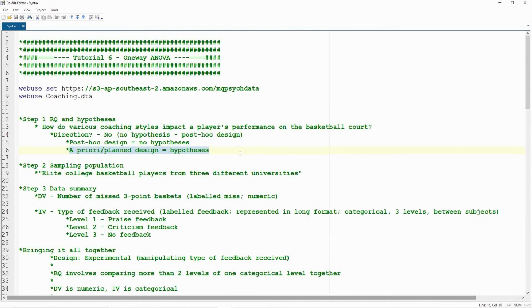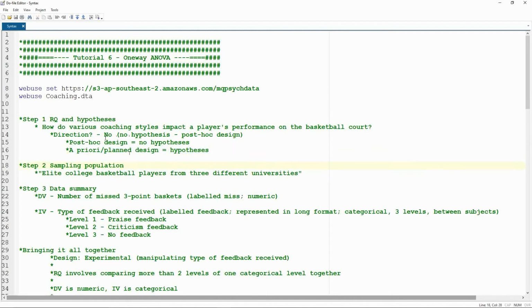So it seems kind of arbitrary at this point to have fancy words that basically mean do I have hypotheses or not, but we'll see later on why it's so absolutely vitally important that we know whether or not a design has hypotheses, and more to the point whether or not that means we have a post hoc or an a priori or a planned design.